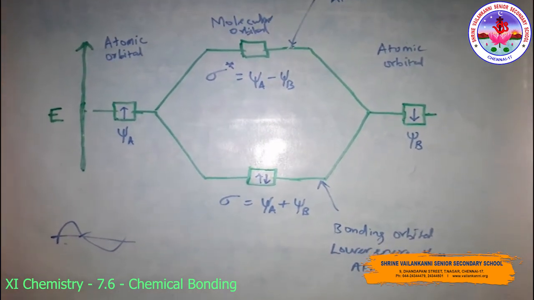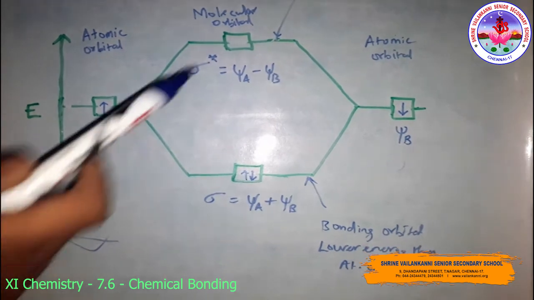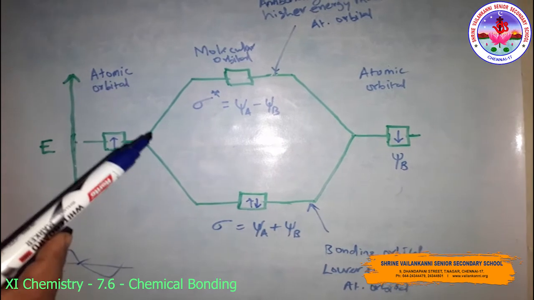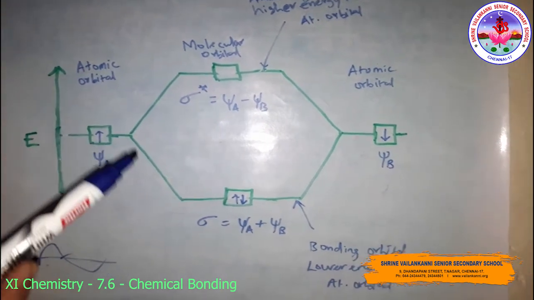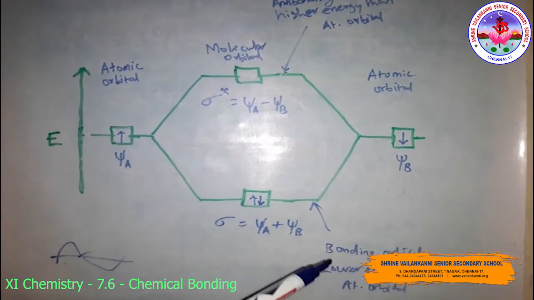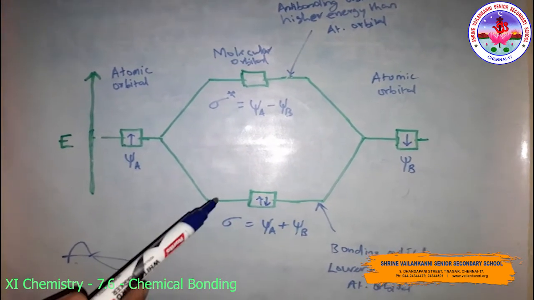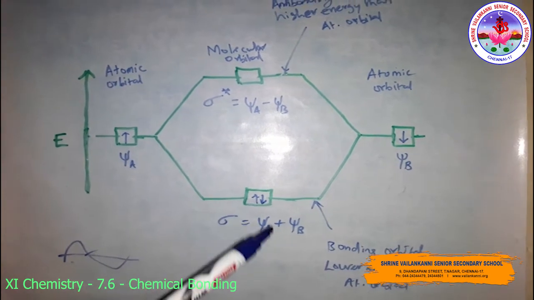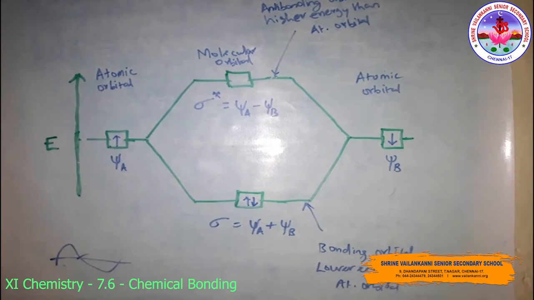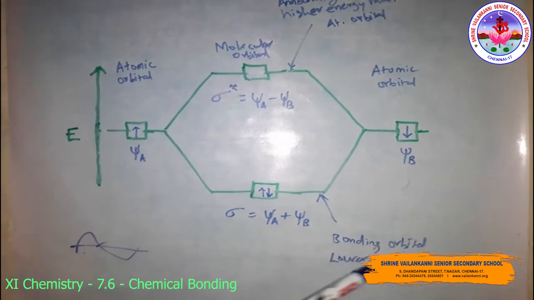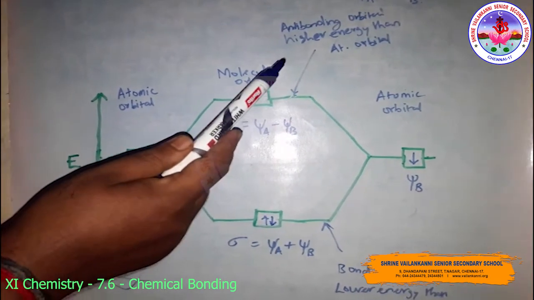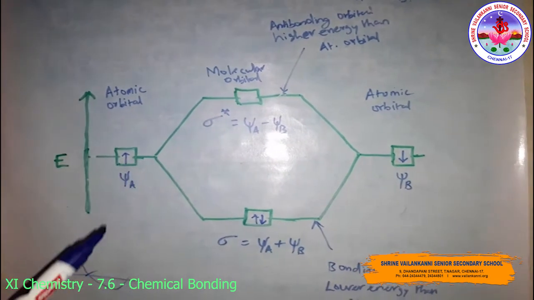So it may be noted that the energy of the anti-bonding orbital is raised above the energy of the parent atomic orbitals that have been combined, and the energy of the bonding orbital has been lowered than the parent orbitals. The total energy of the two molecular orbitals, however, remains the same as that of the two original atomic orbitals. That's why the bonding orbital is lower in energy than the atomic orbital, and the anti-bonding orbital is higher in energy than the atomic orbital.